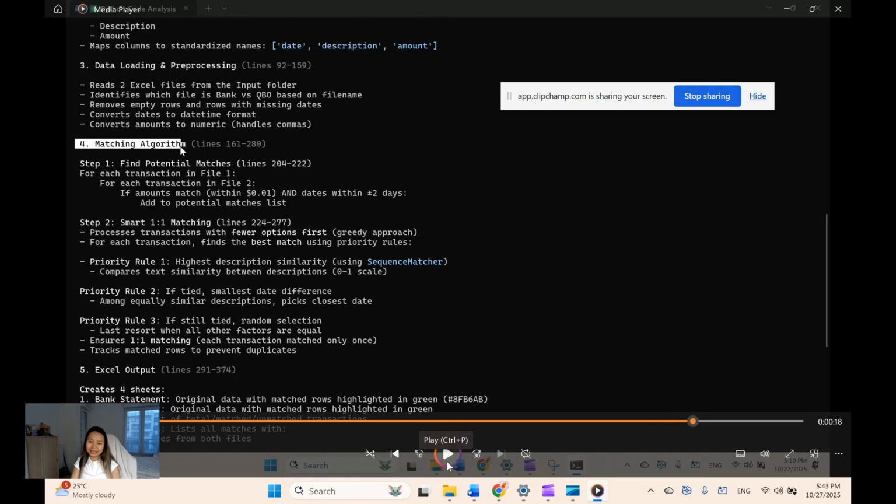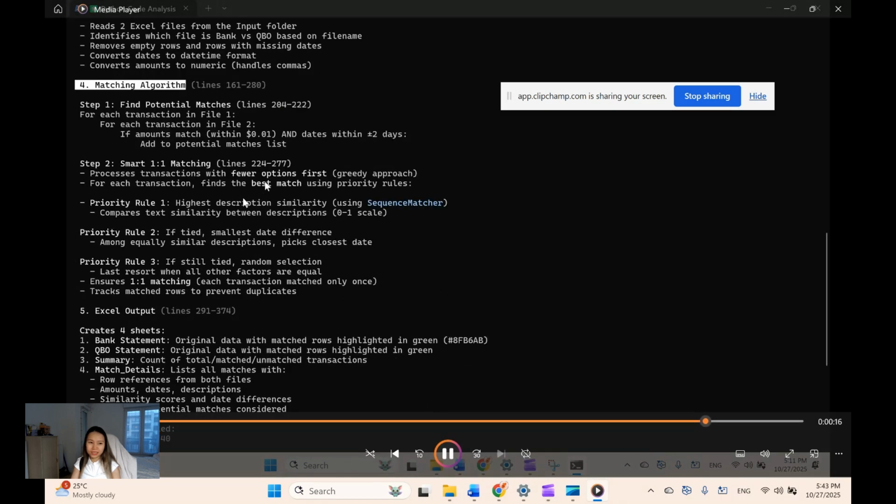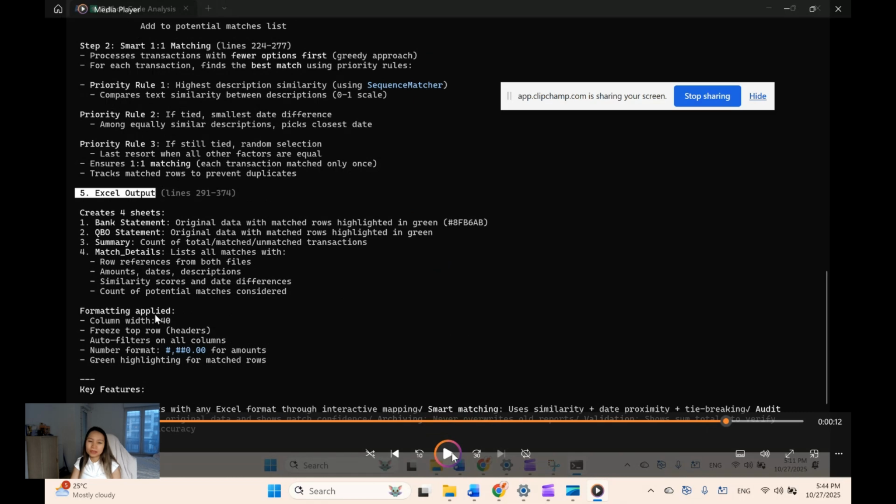So this is the logic of how it should be matched, and from this I can see what's wrong, what's happening. Or sometimes I don't need to read it, I just tell it, hey, when I run this Python on this file it doesn't work, can you fix this for me? And it will fix it, and the code will also tell me how it did this, and where the problem is.